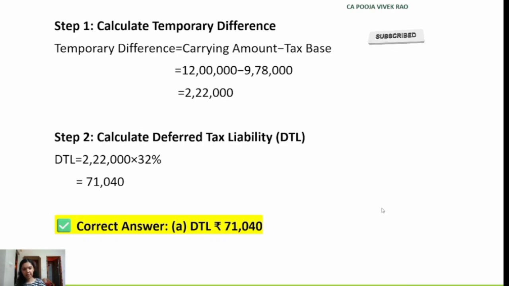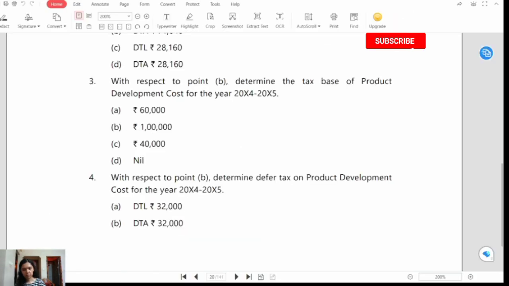Now we will solve the MCQ number 3. Question number 3. With respect to the point B given in the case scenario above, determine the tax base of product development cost for the year 2024-2025. Option A, rupees 60,000. Option B, rupees 1 lakh. Option C, rupees 40,000. Option D, nil.